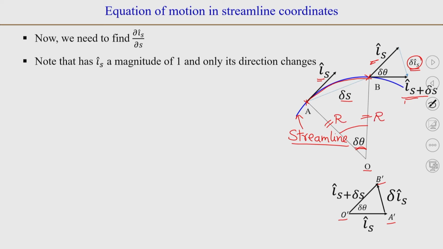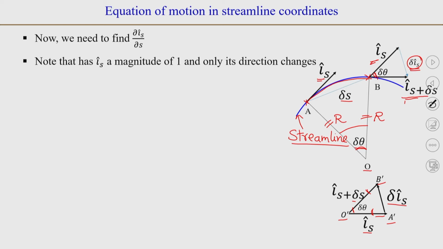Similarly, the angle between O'A' and O'B', between i_s and i_(s+Δs), is also Δθ, and their difference A'B' is Δi_s. Now, the magnitude of these two is 1. So, one angle is the same and two sides are the same, so we can say that the two triangles are similar, triangle OAB and triangle O'A'B'.